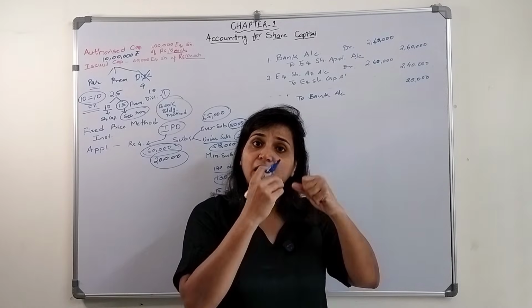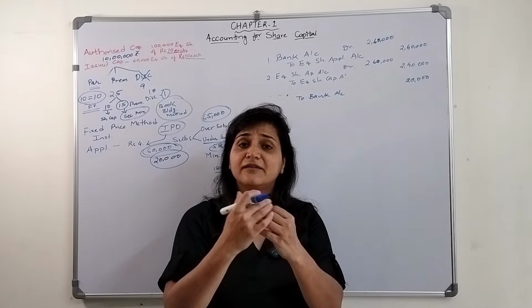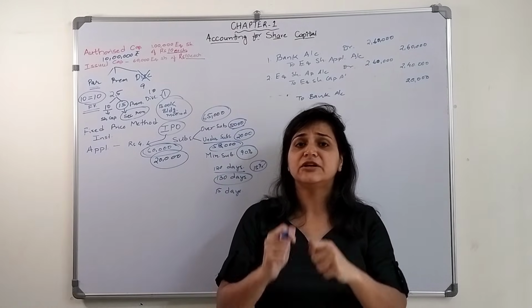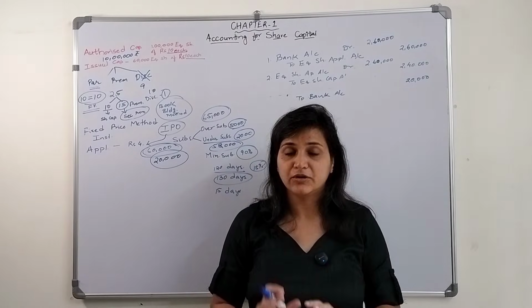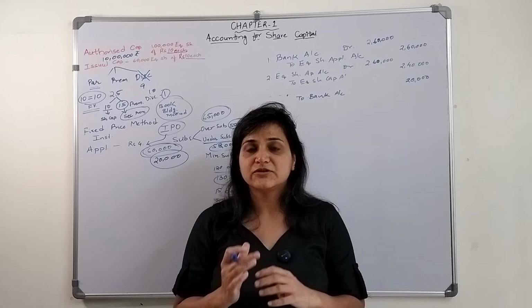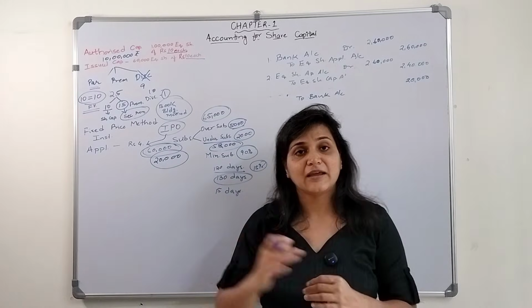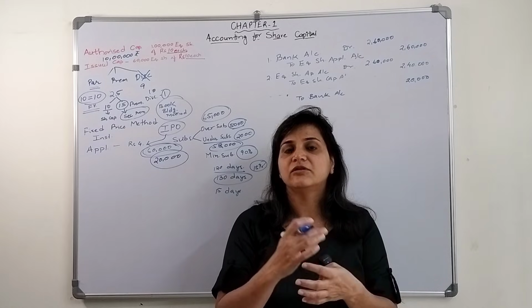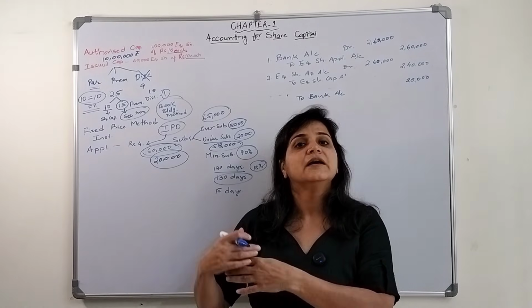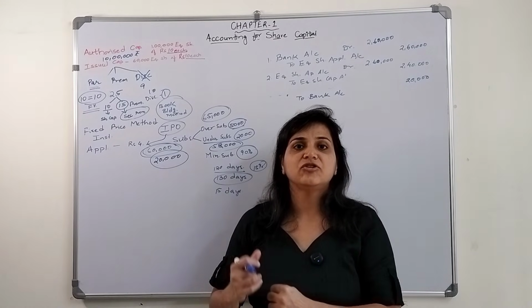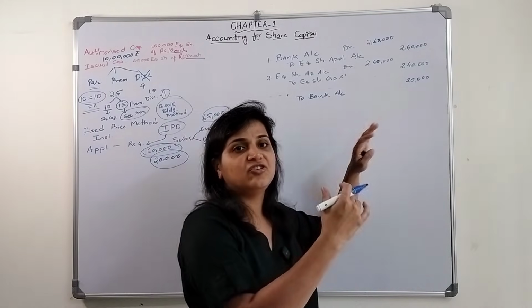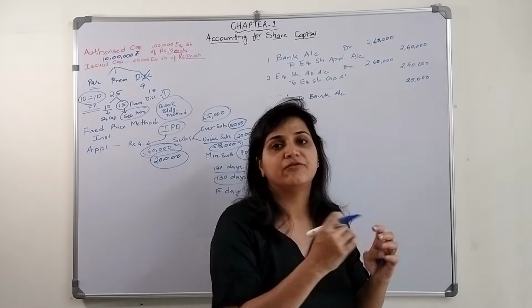The shares will be allotted to equity shareholders and it is mandatory that the shareholders pay a certain amount of money during allotment. So the company will again ask for a certain amount of money at the time of allotment. They will send a letter of appreciation to the shareholders that we are allotting these many shares to you, and a letter of rejection to the shareholders whom they are refunding the money.